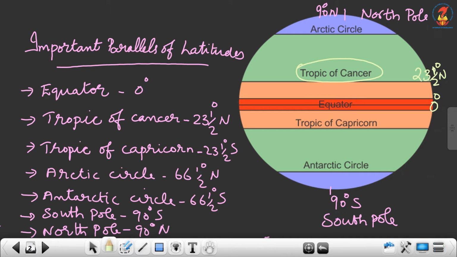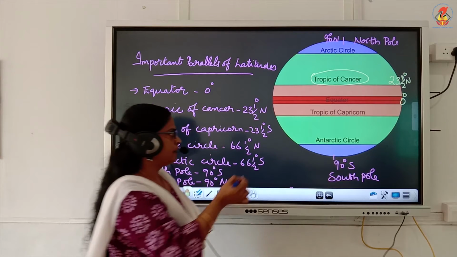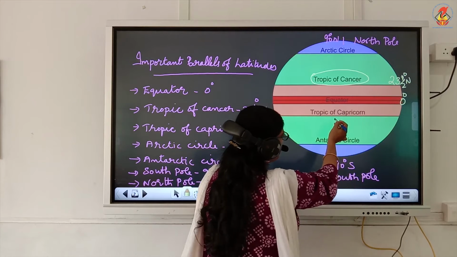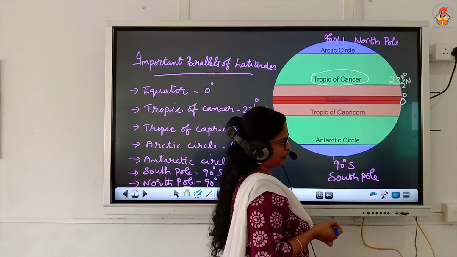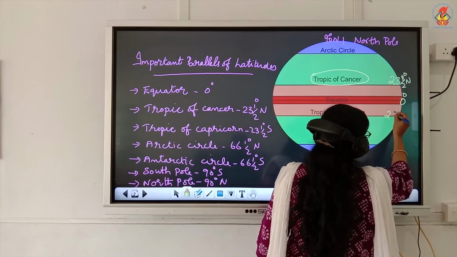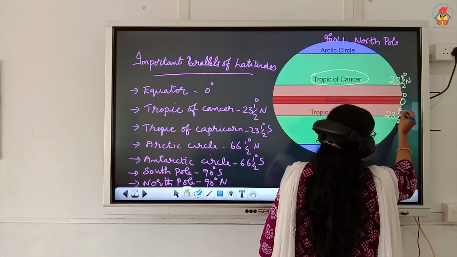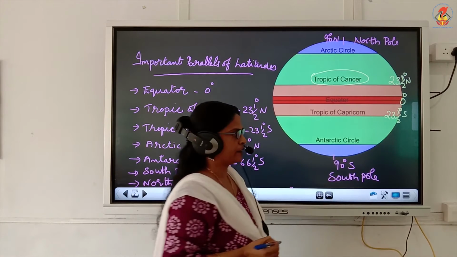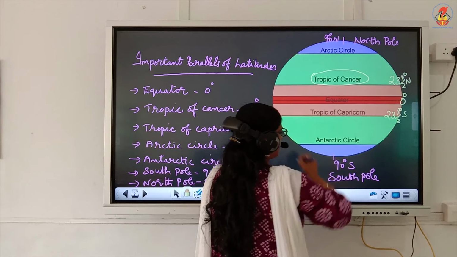Next latitude is Tropic of Capricorn. It is to the south of equator. Tropic of Capricorn lies at 23.5 degree south of equator. This is Tropic of Capricorn.